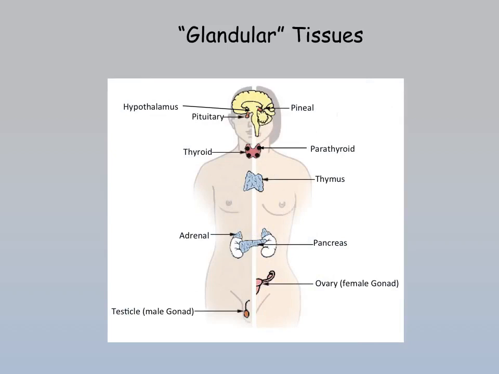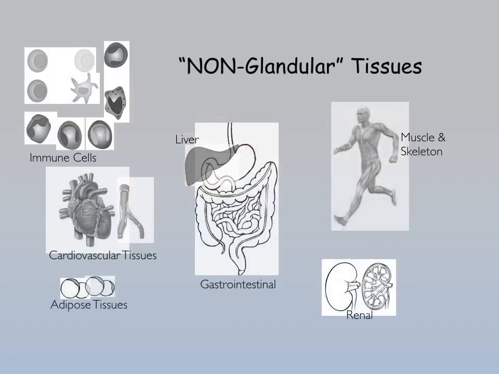When we talk about the tissues of the system, the books usually talk about it based strictly off of the glandular tissues, which include the hypothalamus and the pituitary, the pineal, the thyroid, the parathyroid, the adrenal, the pancreas, the ovary, and the testes, ovaries in females and testes in males.